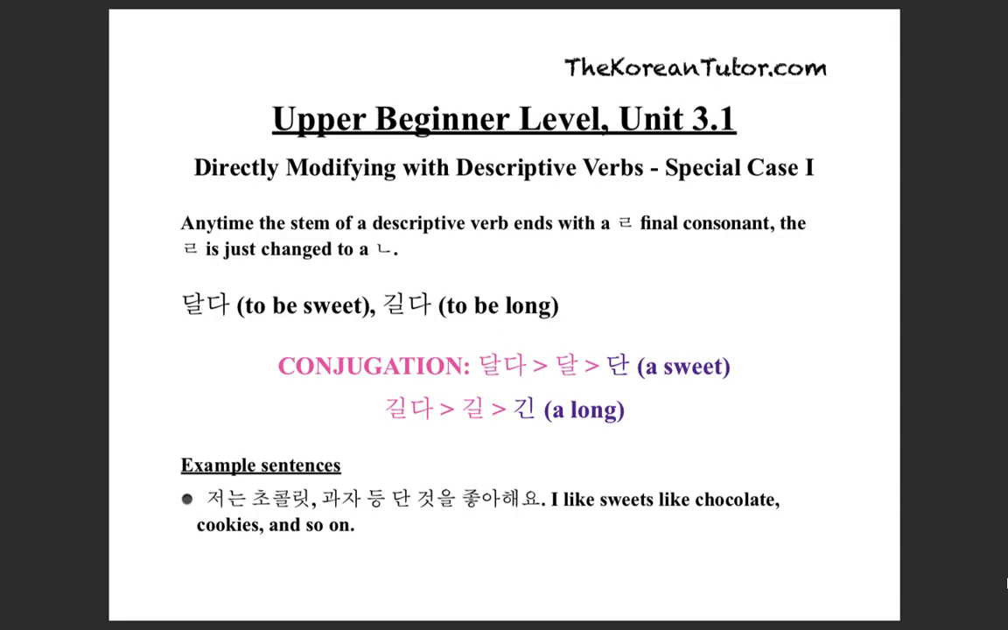Example sentences. 저는 초콜릿, 과자 등 단 것을 좋아해요. I like sweets like chocolate, cookies, and so on.